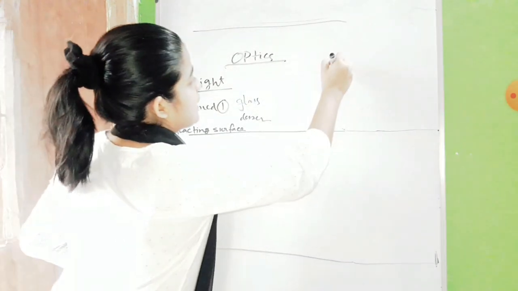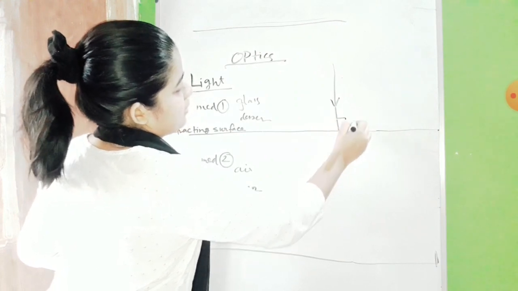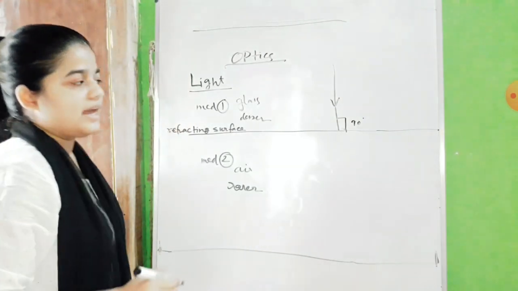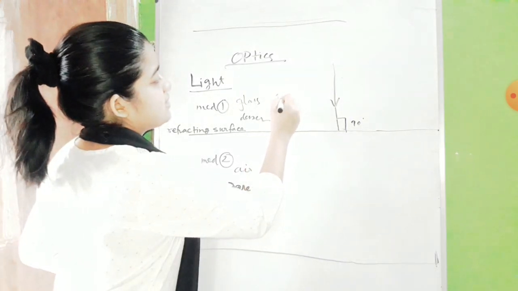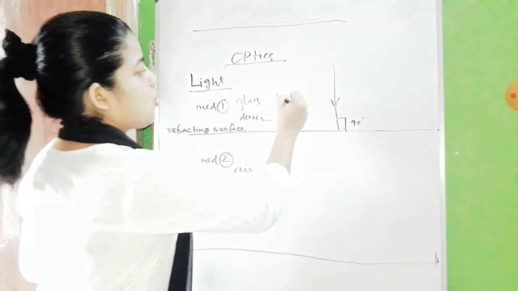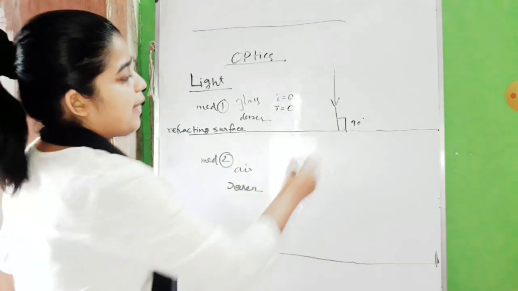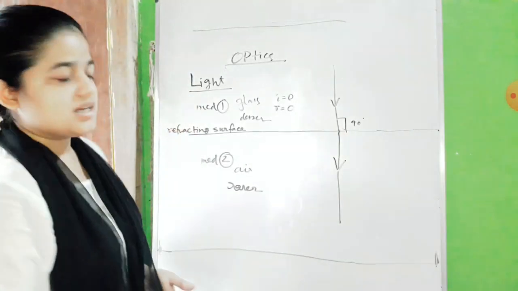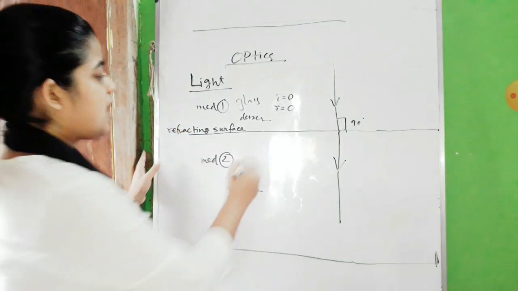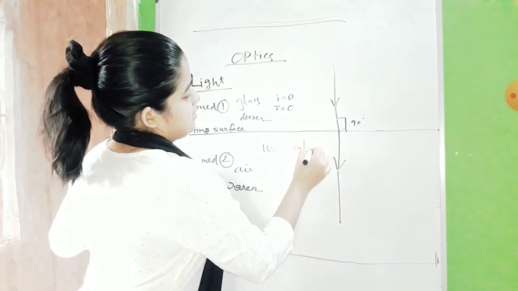If light is incident normally on the surface, that means the angle of incidence here is 0 degrees, so the angle of refraction will also be 0 degrees. That means the light ray will go like this, undeviated. The term is undeviated.